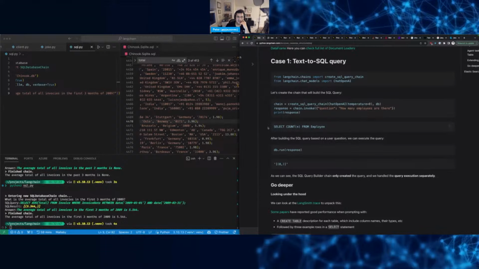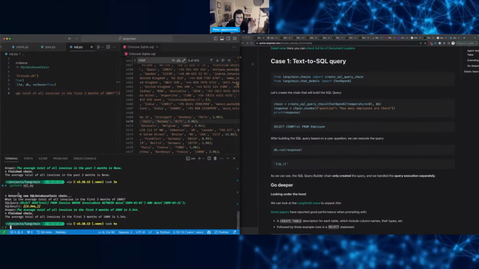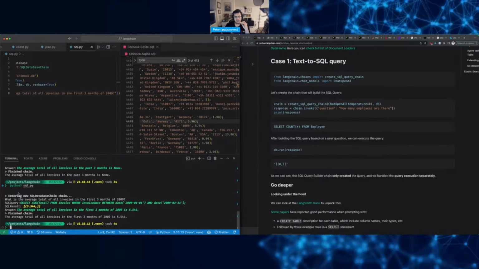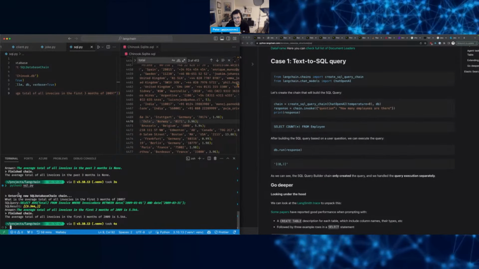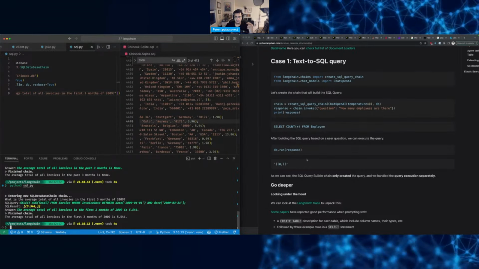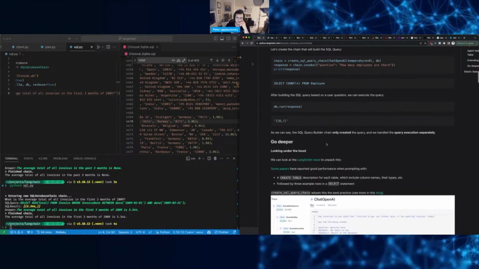And then you can actually see it going the whole way, right? User input, SQL query, run the query, pass the results through the LLM again to get the user-friendly output. But you can just say, I just want to get back the SQL query, and then you can do whatever you want there as well.